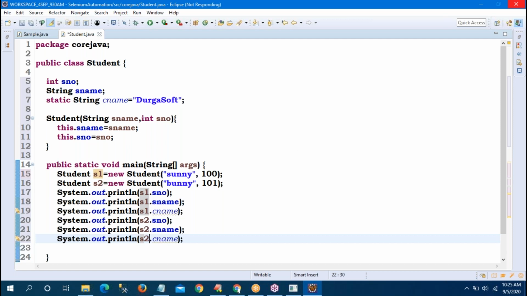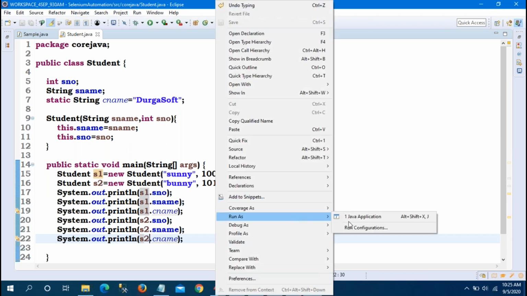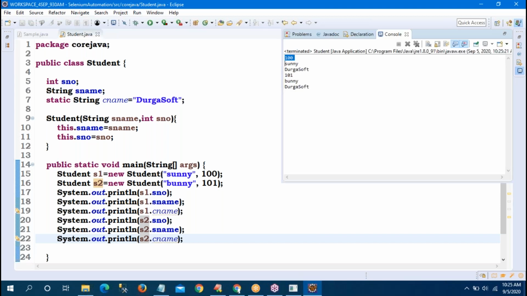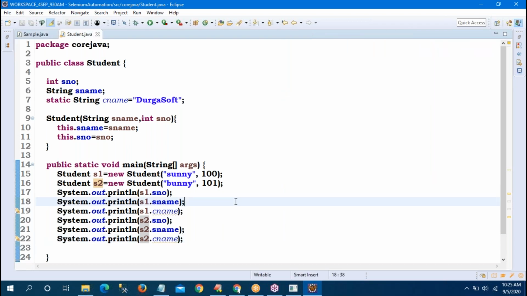So just save the program, right click on the program, run as Java application. Then see the output console. The console shows 100, Sunny, Durga Sapna; 101, Bunny, Durga Sapna. Tomorrow, 102, Chinni, Durga Sapna; 103, Winny, Durga Sapna. So every object's value changes. That's why those are instance and object level. For every object, it is already Durga Sapna only.